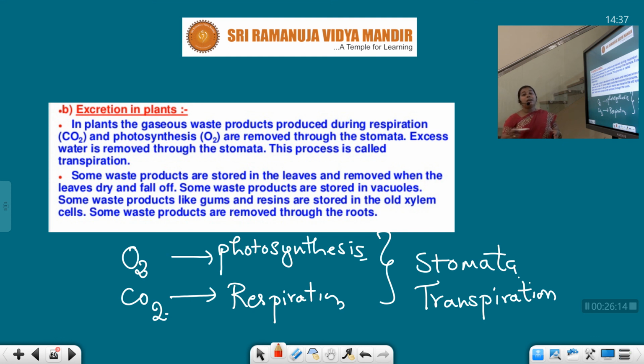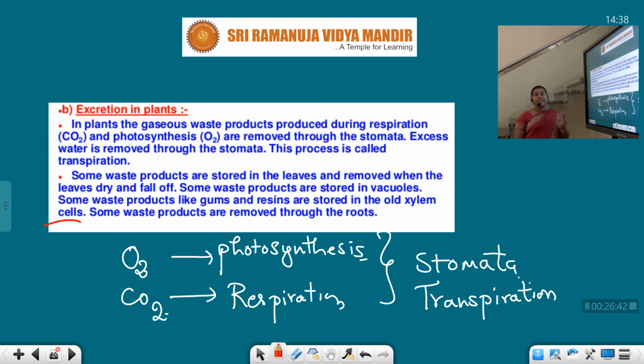In the same way, whatever waste is deposited in the leaves, those leaves are going to fall off. Almost excretion is done. Some waste products are stored in the vacuoles. Some waste products like gums and resins are stored in the old xylem cells. Some waste products are removed through the roots. So these are the different ways our plant sends out its excretory waste materials.